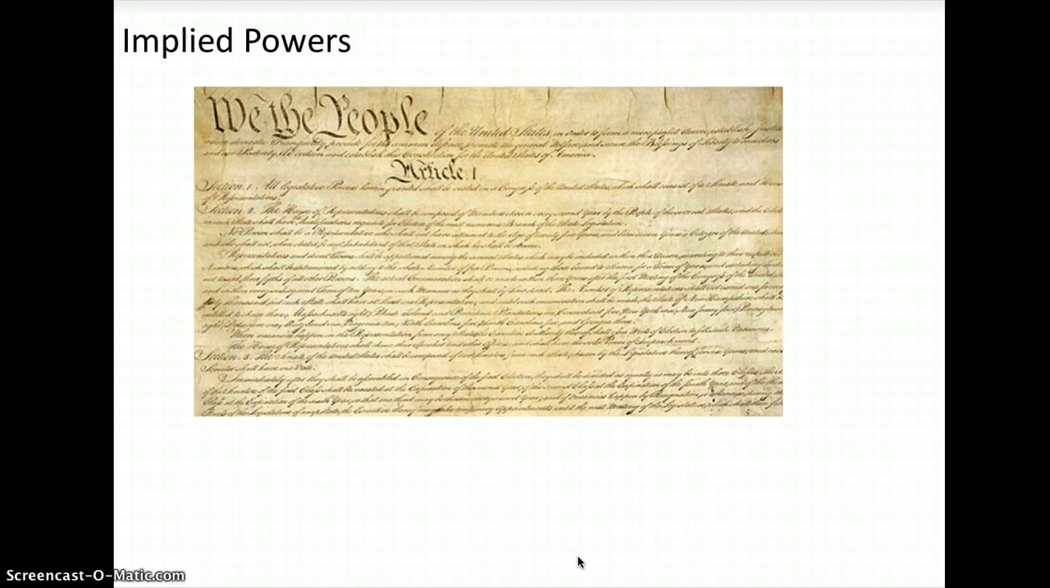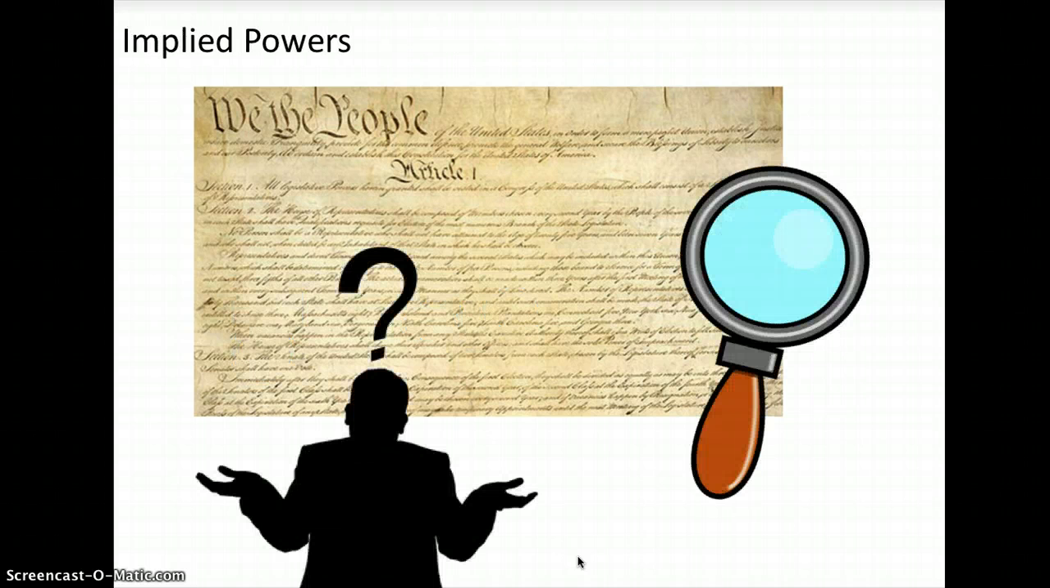Implied powers are not listed in the Constitution, but Congress still does them. So where do they get the power to do these implied powers? That's what we're going to be talking about today.